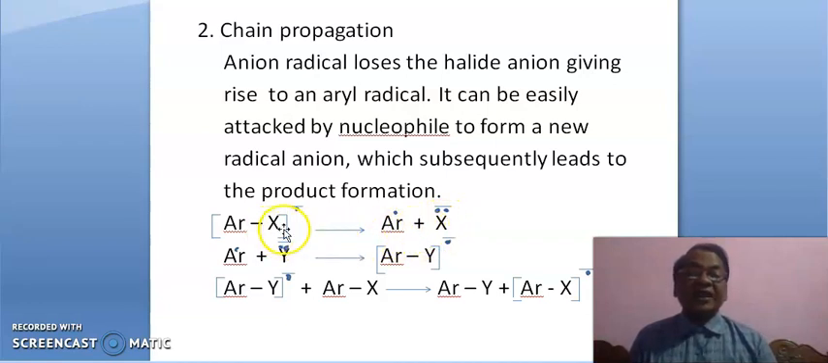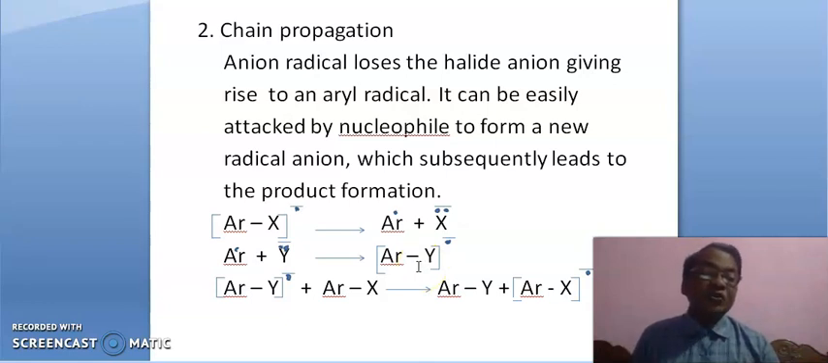This anion radical breaks, giving an aryl radical and a halide anion. This aryl radical is attacked by a new nucleophile Y minus, leading to a new radical anion. A new radical anion. This new radical anion is attacked by the substrate chlorobenzene or aryl halide.